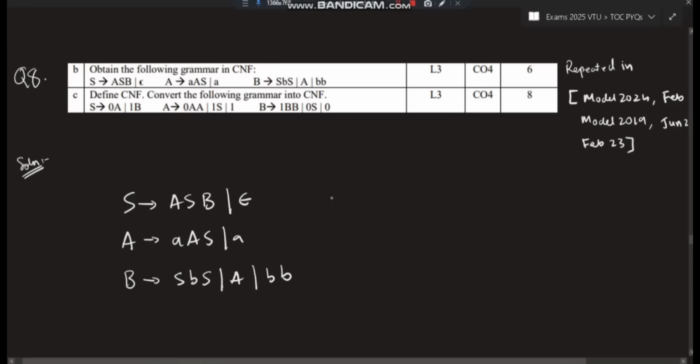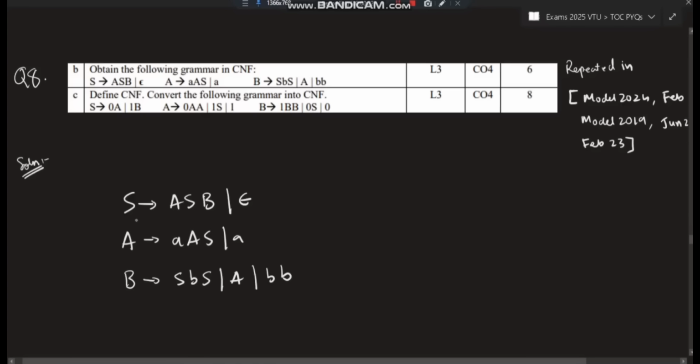Okay, so the first rule, how to convert CFG to CNF. If you want the actual detailed explanation for this, if you don't understand anything here, watch the module 4 video of my TOC video. In that I've explained it with plenty of examples along with the steps also. Okay, so here I'll be moving a bit fast.